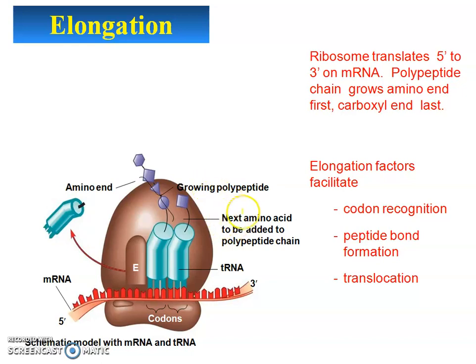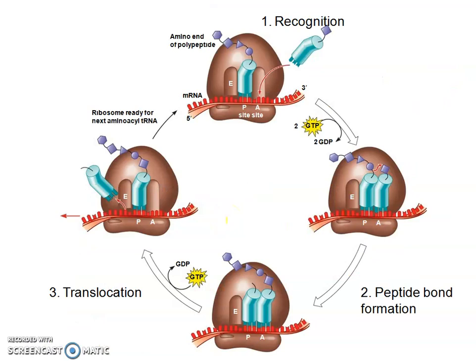Then elongation factors facilitate codon recognition, peptide bond formation, and translocation. Translocation means movement of the tRNA away from the ribosome, and the movement of the ribosome to the next site.